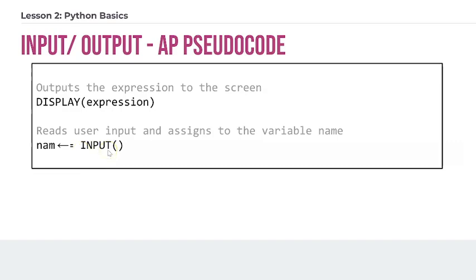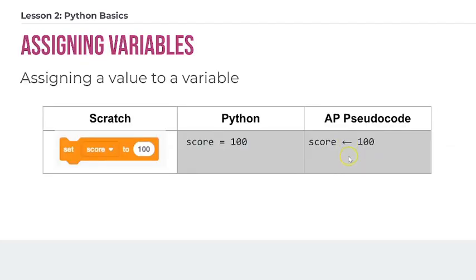So you'll notice that in AP pseudocode, this is a convention that all of the methods or the functions that you call are going to be all capital letters. So this is the same name as the one in Python, right? But it's all capital letters, which lets you know that this is pseudocode. So the way that I assigned that input into the variable name is using an arrow. AP pseudocode does not use the equal sign to assign values. It actually uses an arrow.